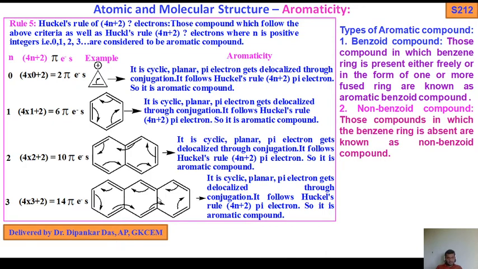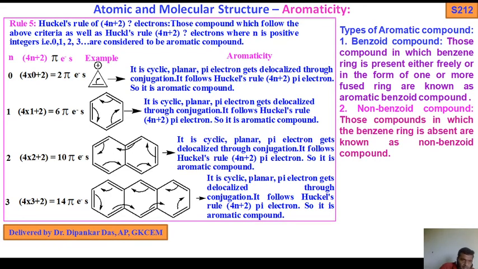In case of anthracene, 4 into 3 plus 2, 14 pi electron system. It is also cyclic, planar, sp2. Pi electrons get delocalized through conjugation. It follows Huckel's rule of 4n plus 2 pi electrons, so it is an aromatic compound. So those are the examples of aromatic compounds with the corresponding value of n, the examples, the aromaticity, and the 4n plus 2 pi electron values. In this way we can determine the aromaticity.